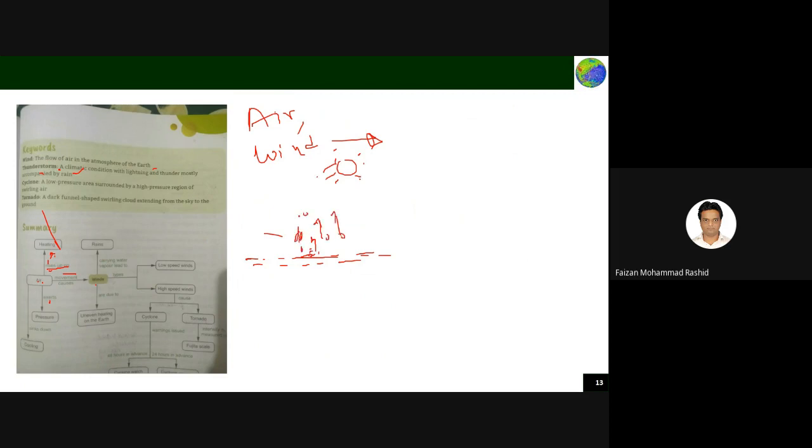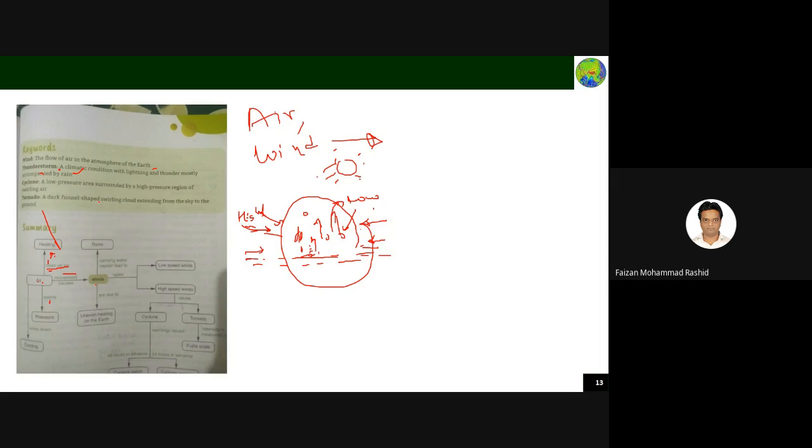So air from other areas will start coming and filling this area. This area is low pressure and the surrounding area is high pressure. A combination of high pressure and low pressure area is called a cyclone.